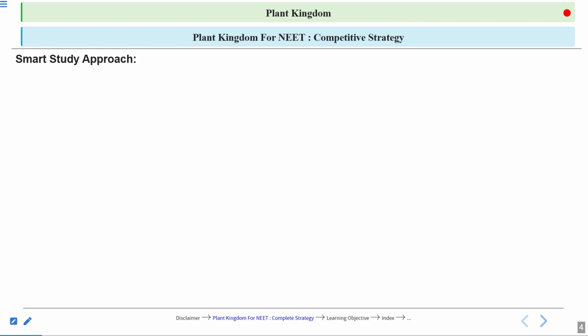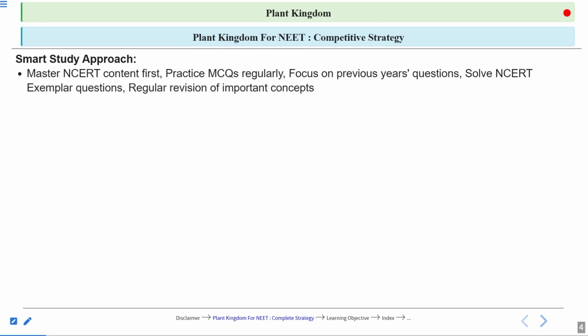Smart study approach. If we have to master the NCERT, then we have to practice MCQs regularly and focus on the previous year's questions, right? Like we have to solve the PYQs, solve NCERT exemplar questions, and regularly revise the important concepts. It is not enough to read your book one time, whether you are referring to the NCERT or any other reference book. There should be continuous revision.